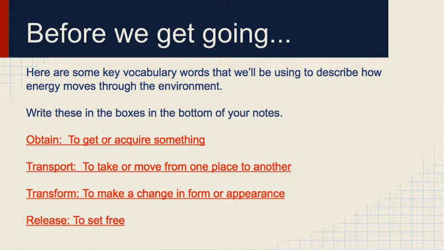The next word is transport. So when we say that animals or plants or organisms are transporting, it means to take or to move from one place to another. So we transport matter and energy by moving it. Transforming. So transform, just like the Transformers, means to make a change in form or appearance. So just like Megatron transforms into something else, transform means to change the actual appearance, the way it looks. Okay, so we're talking about transforming energy. We're changing what that energy looks and feels like.